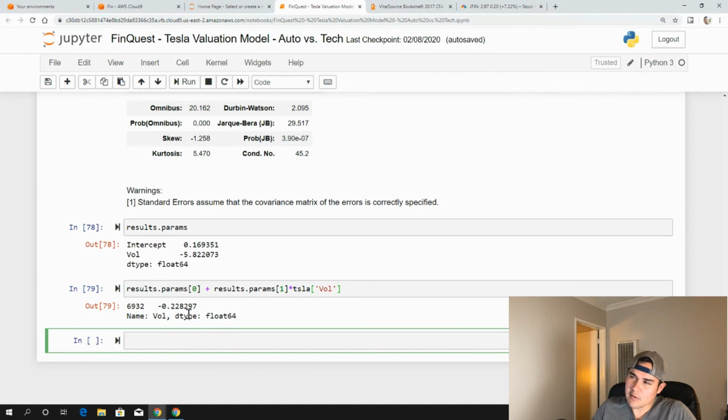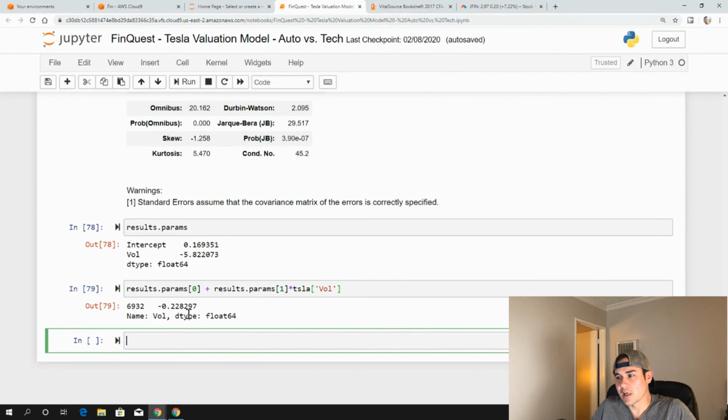So in a sense, you could think of it as using technology companies to build our model, to value our security, really is saying that Tesla is significantly undervalued.